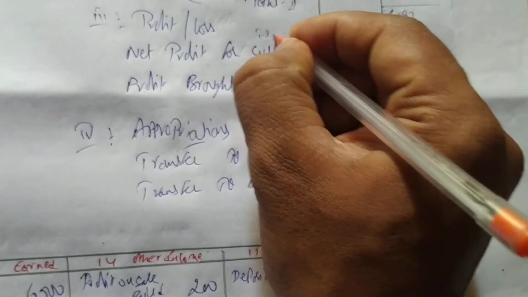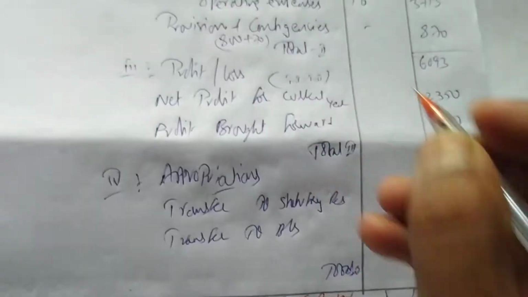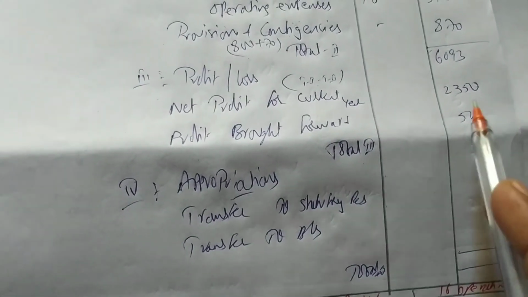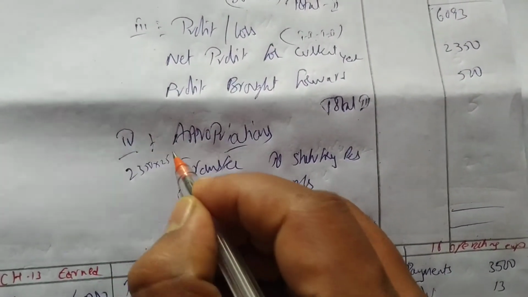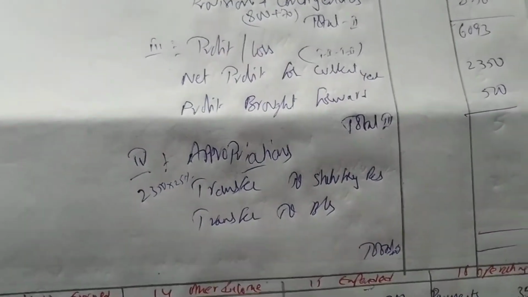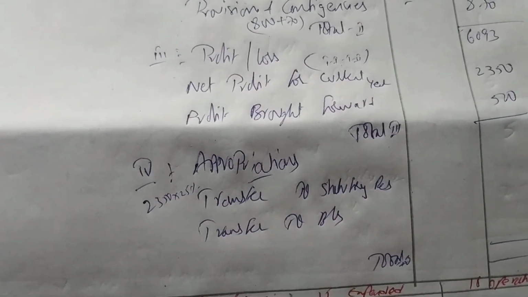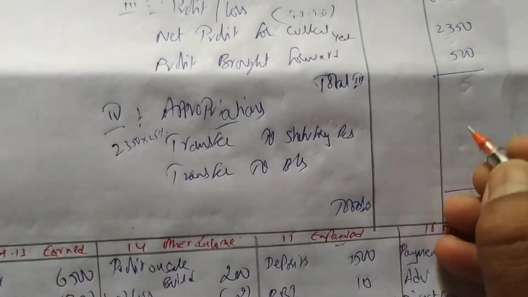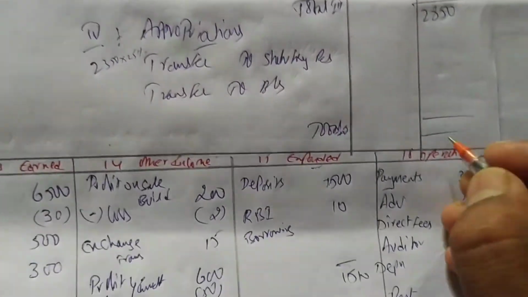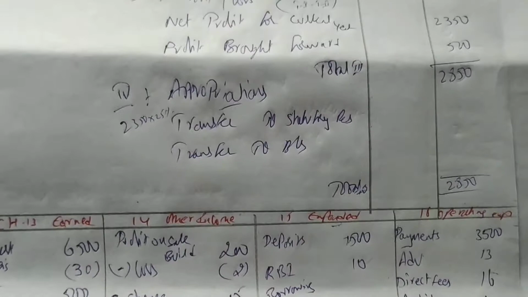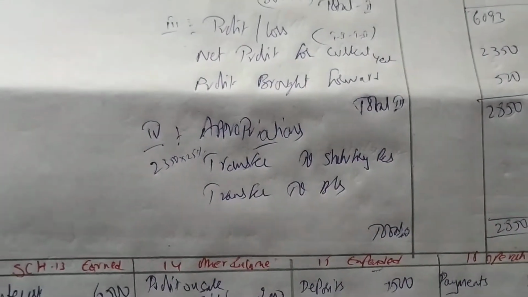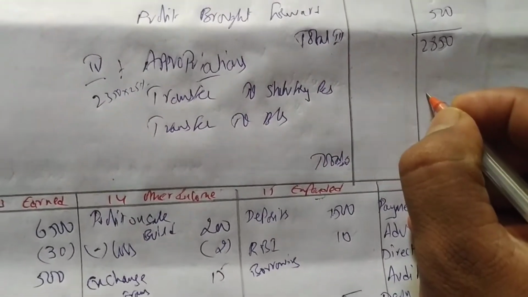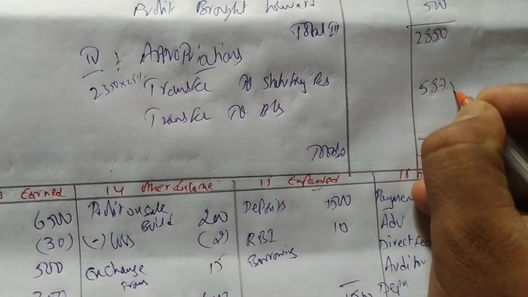Total 1 minus total 2, profit we are getting. Okay, and this transfer 2350 into 25%. Both total is how much? Total of profits 2350 plus 500, 2850. Here also you write 2850. Okay, now 2350 into 25% you have to transfer. So we are getting 587.5.